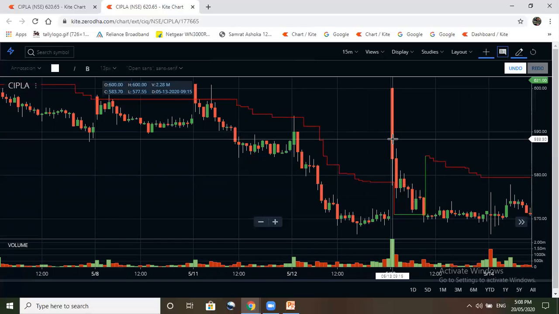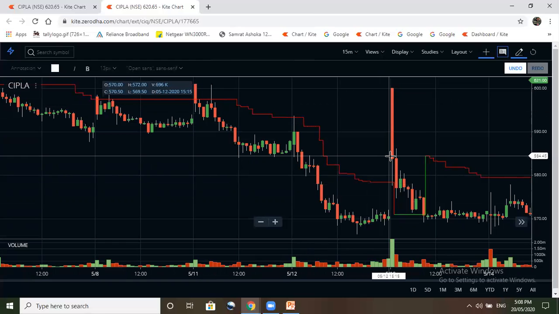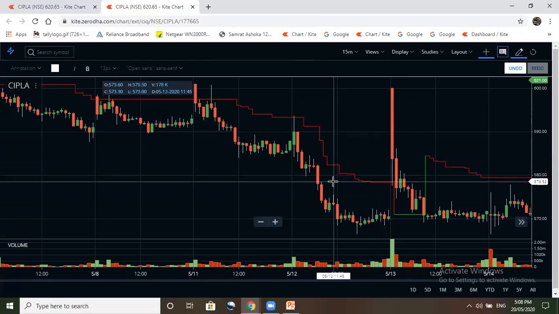Now at the opening only, this was actually due to the stimulus package. The stock went high and there was a sudden drop that was across all the stocks and Nifty and Bank Nifty also. So that is an exception.